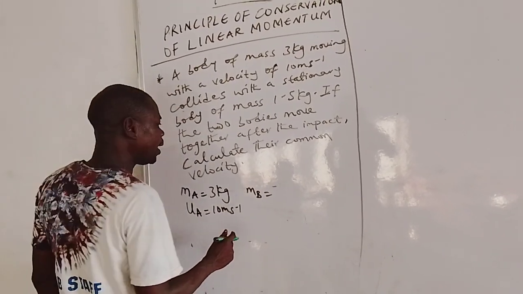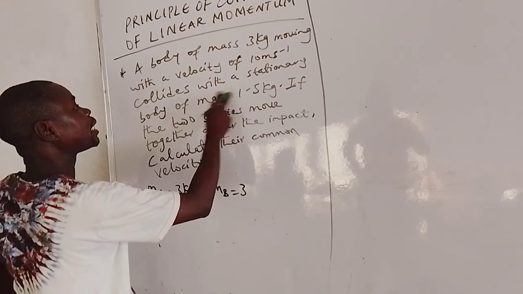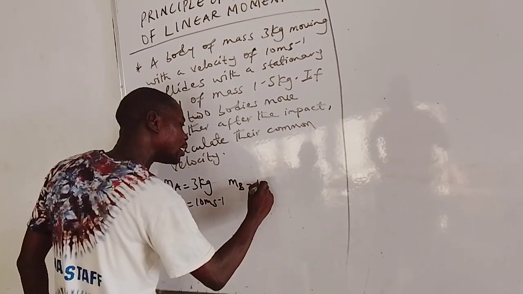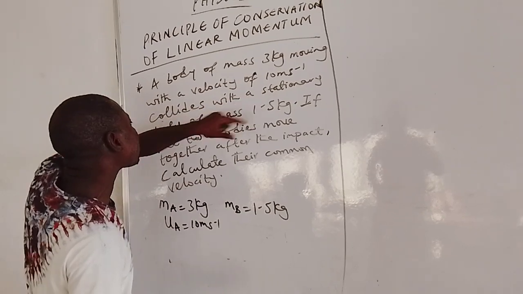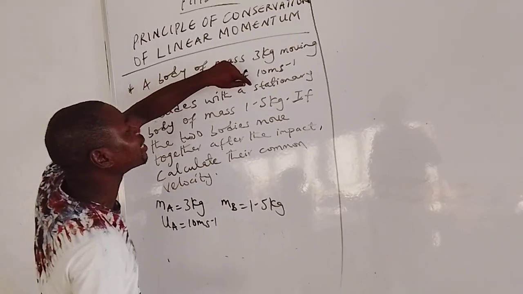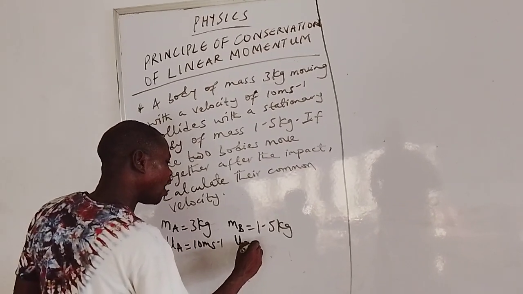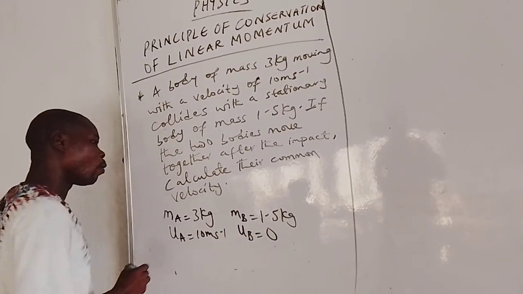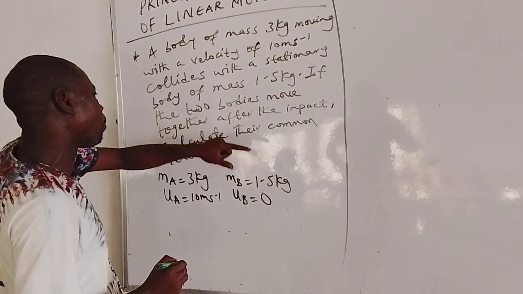The mass of body B is given to us as 1.5 kg. It then collides with a stationary body of mass 1.5 kg. Since body B is stationary, that means body B is in a state of rest. So the initial velocity of body B is 0. So what does that imply? If the two bodies move together after impact.